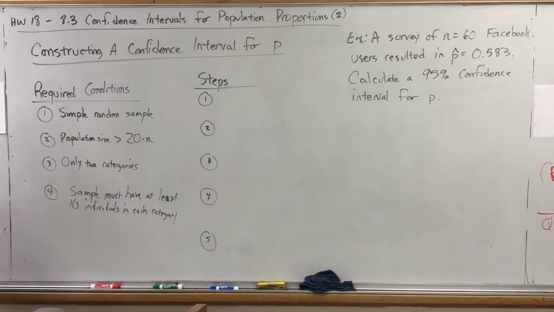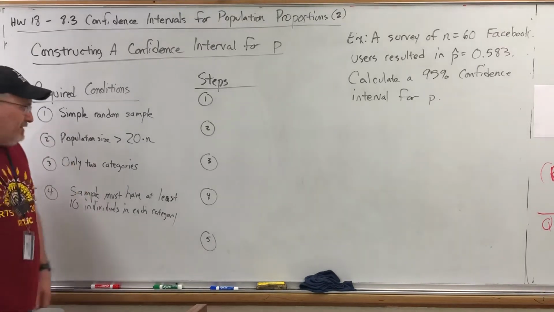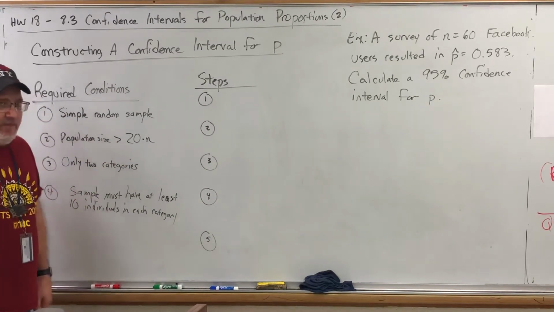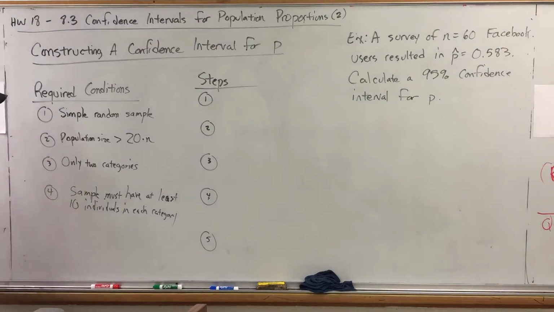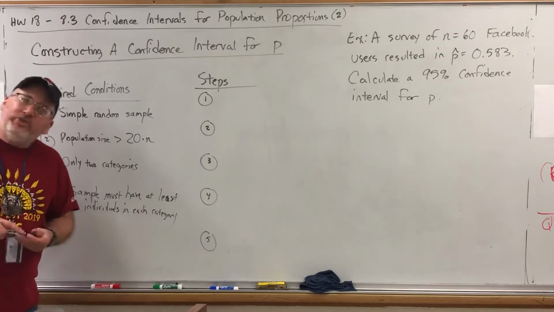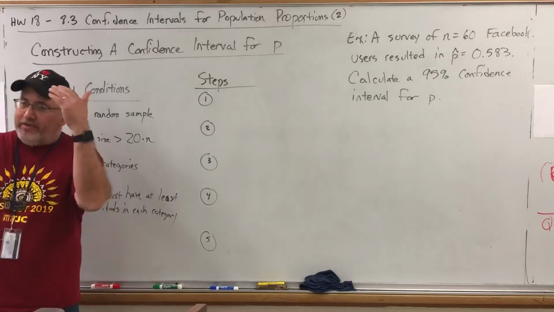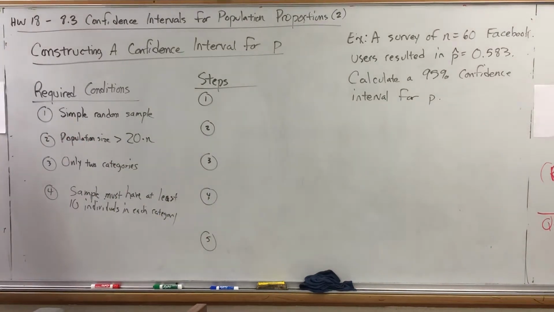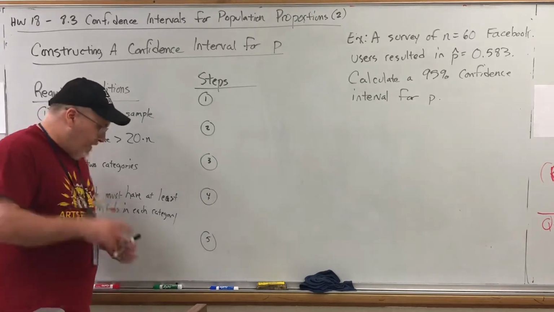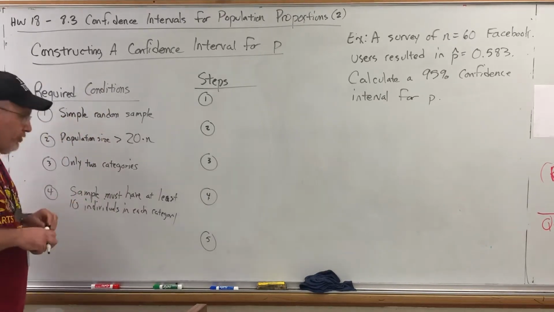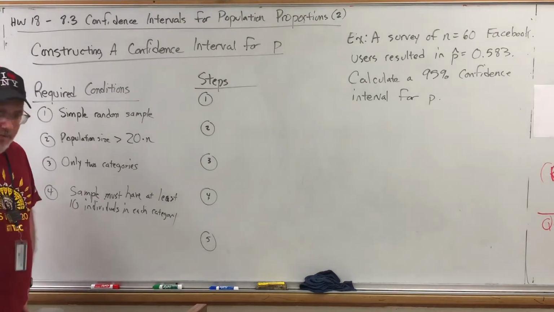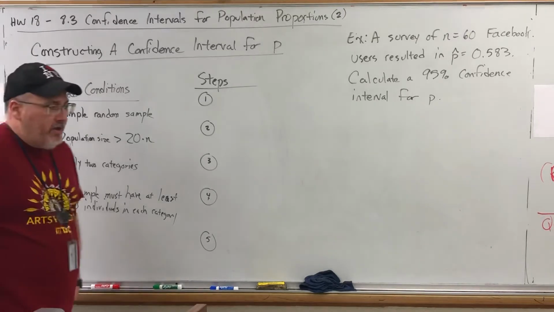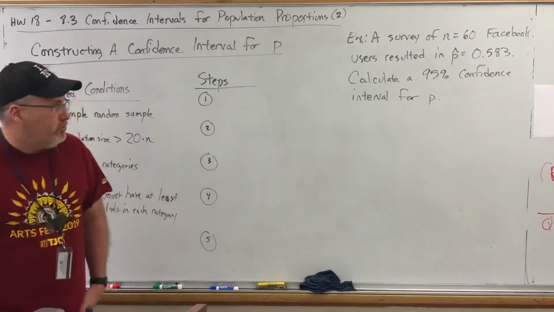So simple random sample, population is bigger than 20 times your sample, which is equivalent to saying that the sample is not more than 5% of your population. Only 2 categories, but if there's more than 2, then you make it 2 by saying you're either this category or you're not. And the sample has to have at least 10 individuals in each category. Now, if those criteria are all met, and in your homework they will be, then you can build a confidence interval the same way that we built one for a population mean. We just have to make a few adjustments.